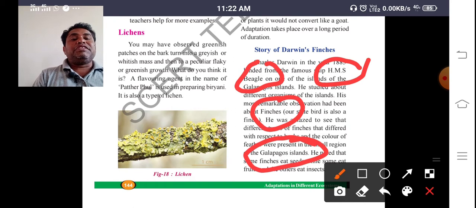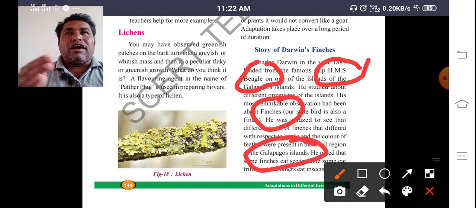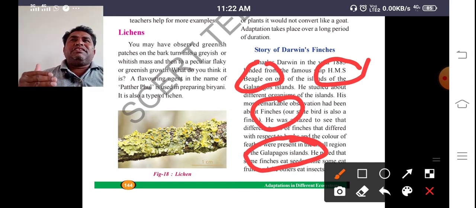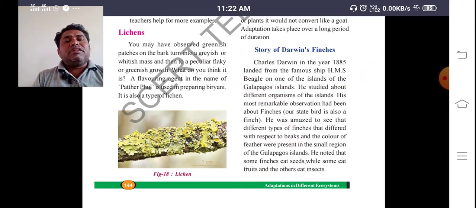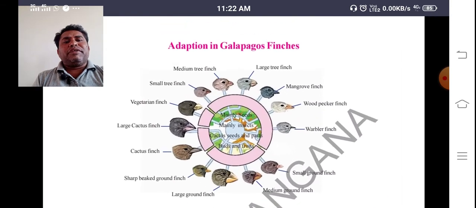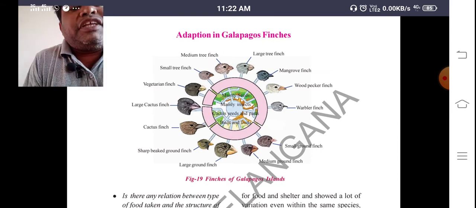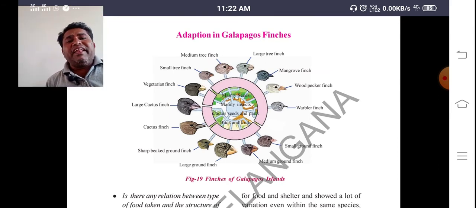By observing the finch birds, Charles Darwin observed variations among them. So they are all the same kind of birds, but even so they have changes in their beaks. So here in this picture you can see adaptations in Galapagos finches. These finch birds have variety kinds of beaks. They are all finch birds only, but each one has a different kind of beak.